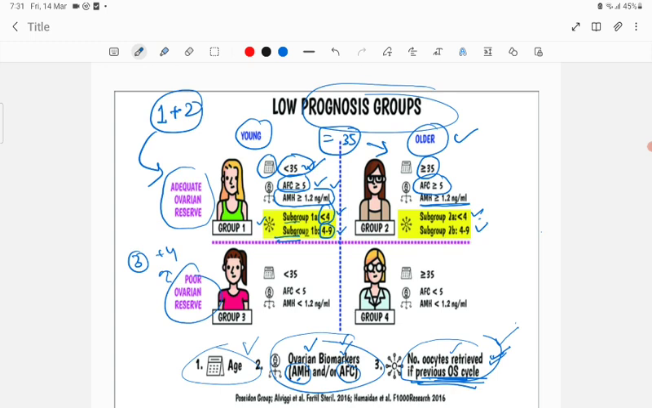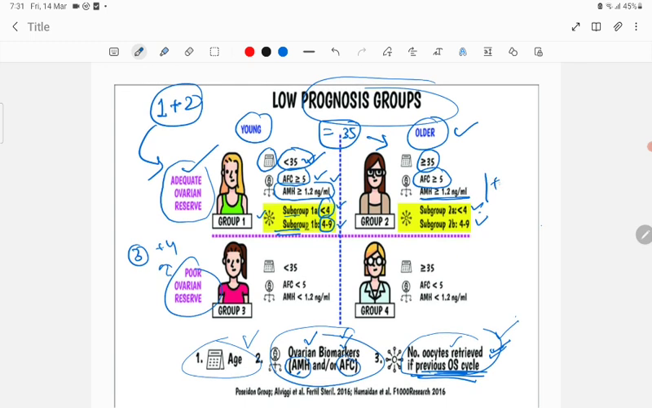So groups 1 and 2 are adequate ovarian reserve. Young or older, adequate means AMH and AFC should be at normal levels: antral follicle count more than 5, and AMH more than 1.2 nanogram per ml, but the difference is the age.